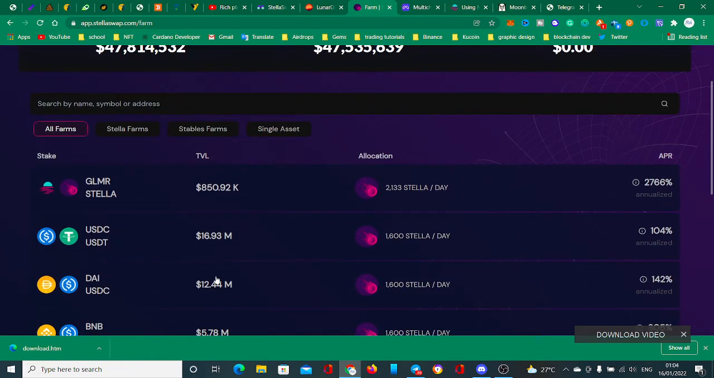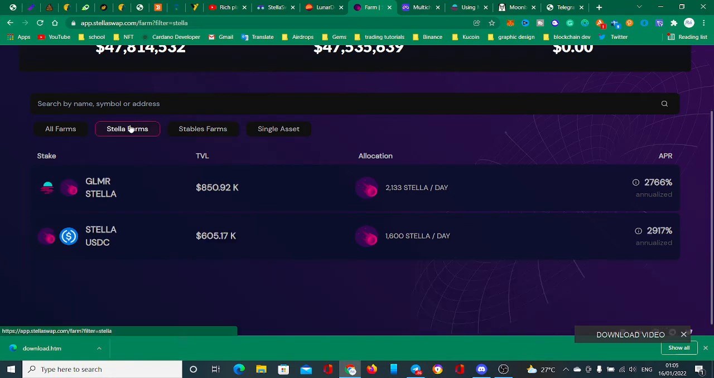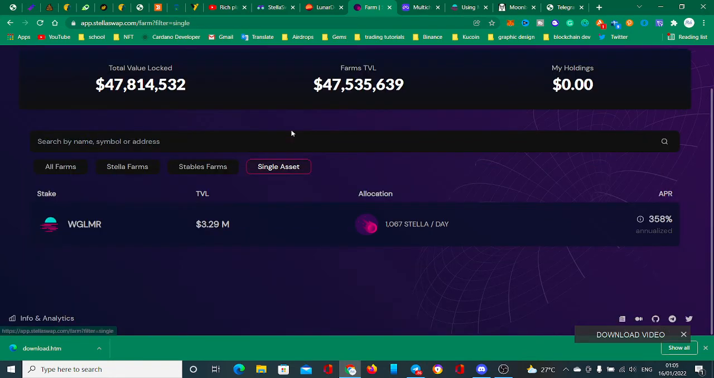So it depends on you. You need to also understand how to do what they call LP tokens, liquidity pool tokens. You need to watch a video on that, and also the stable farm on it, and the Stellar farm. So there are a lot of different options for you. You can actually use your Moonbeam to earn Stellar, and this is 1% per day.